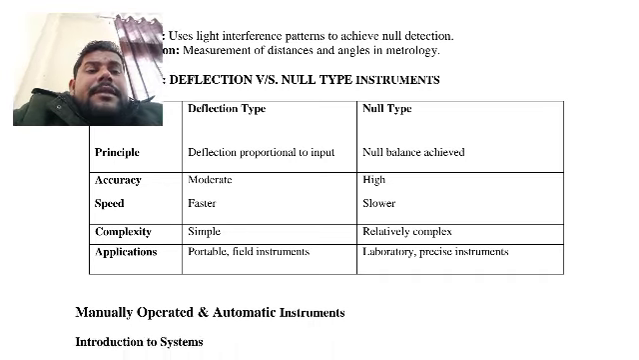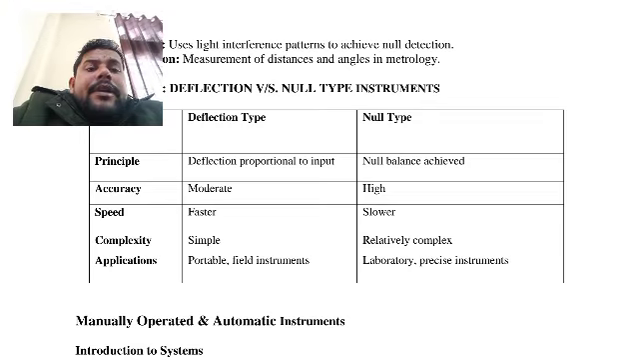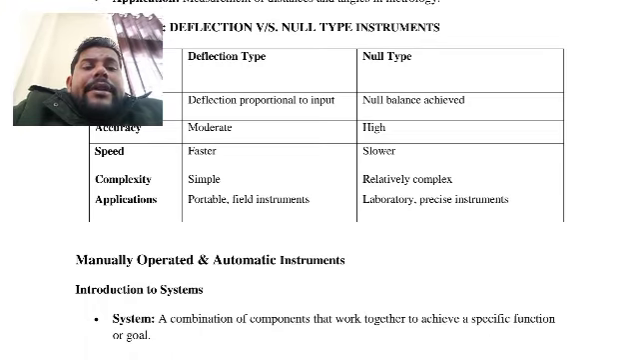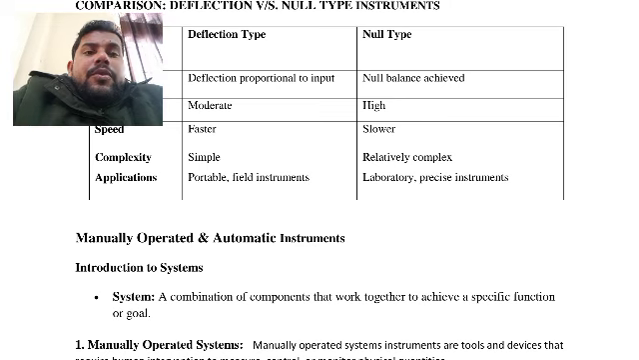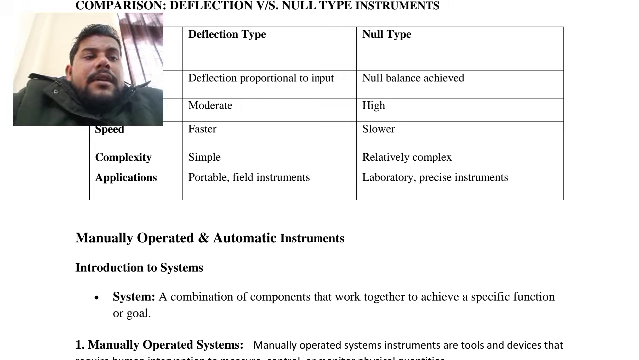So today we have discussed different types of instruments. In the next class we will discuss manually operated and automatic instruments. So for today this is sufficient.